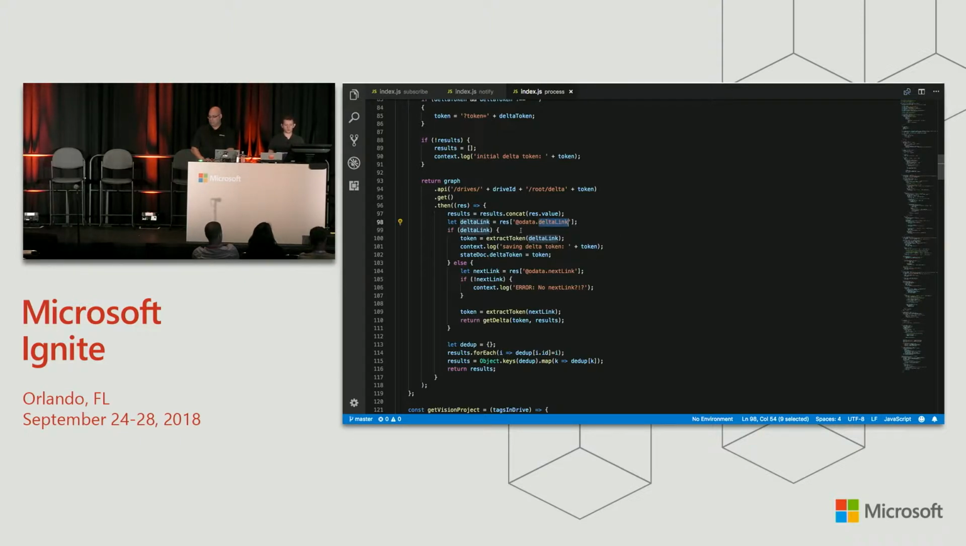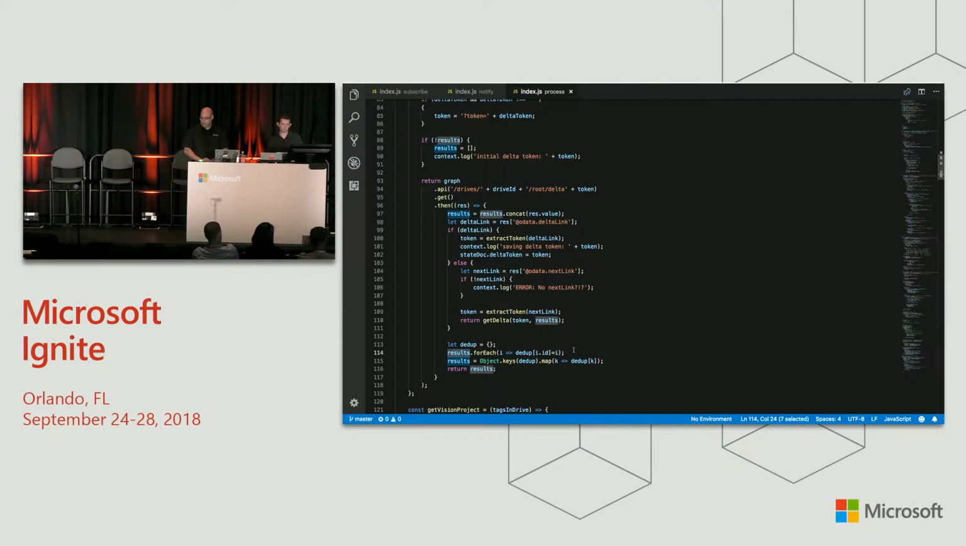If there isn't a Delta link, see if there's a next link, and if there is, extract the token again, and then call getDelta again, the whole recursion thing. When this is all done, I have my list of changes in the results. Now I do something a little interesting here.